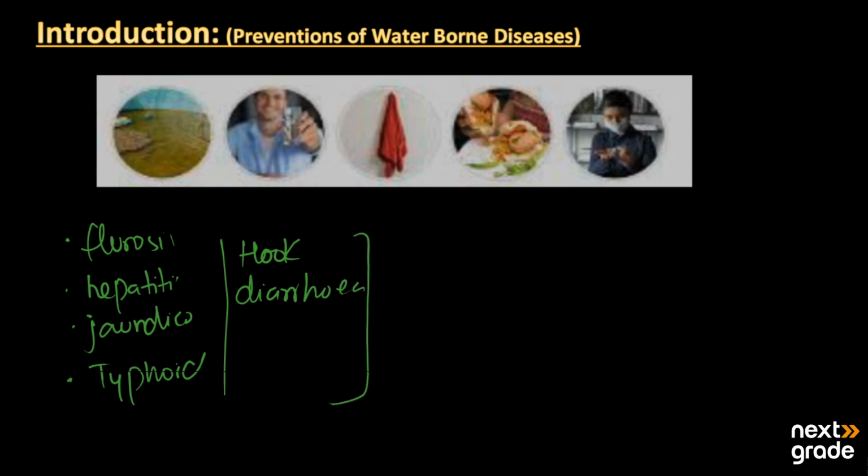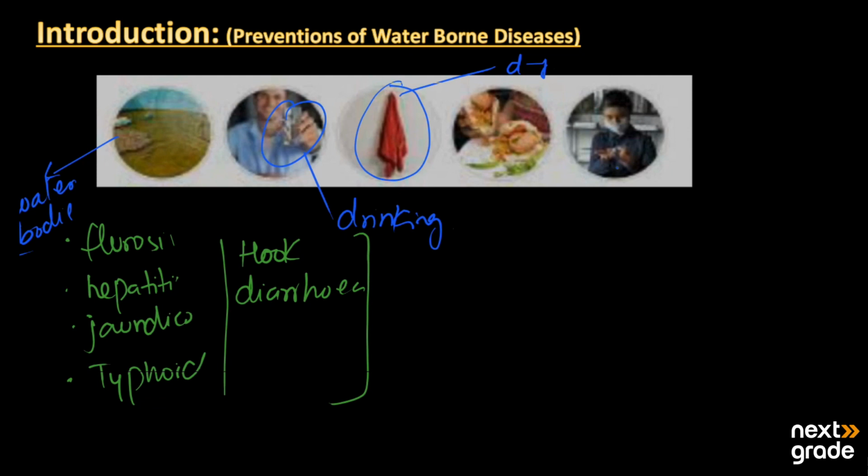We have to change our lifestyle by cleaning the water bodies, by using clean water for drinking purposes, by keeping things clean and dry, by using sanitizers, and by washing all things with clean water. By having all these activities we can prevent waterborne diseases. Let's discuss that one by one.